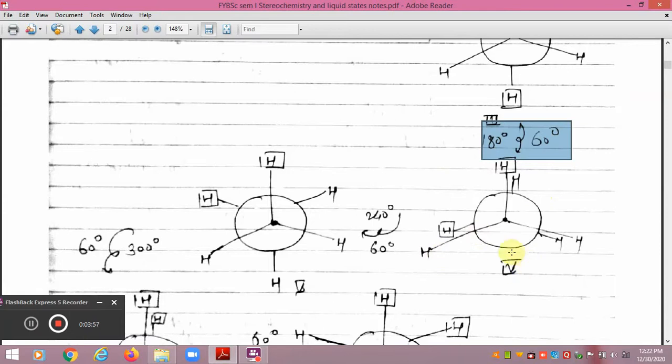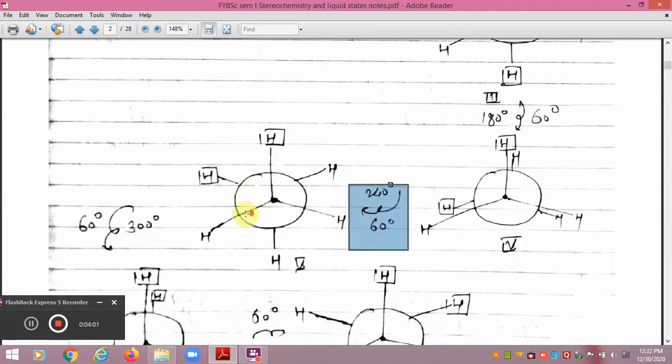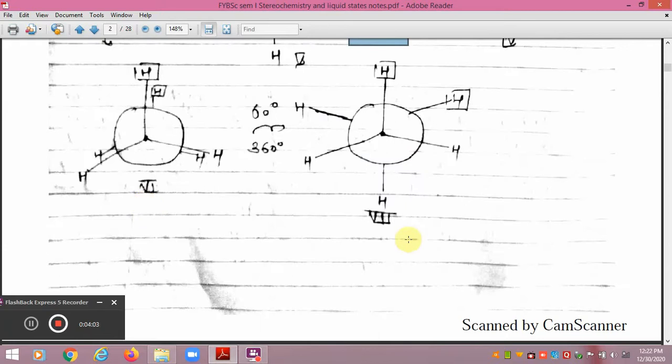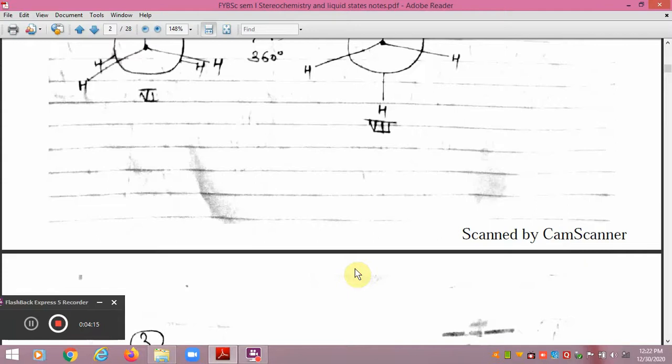In this way we get this structure. Again, by rotation of 60 more degrees we get the fifth, sixth, and seventh. So we got the different structural arrangements of the same molecule by rotation of 60 degrees each time, up to a total rotation of 360 degrees.